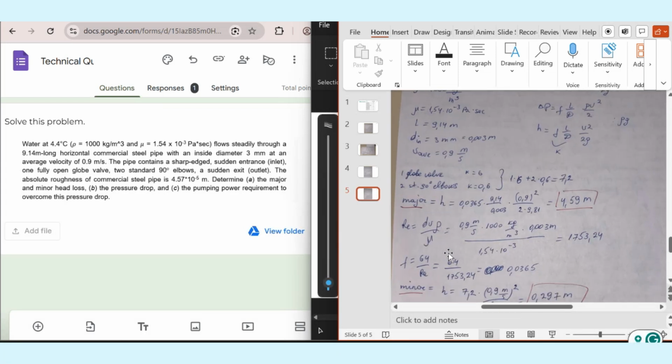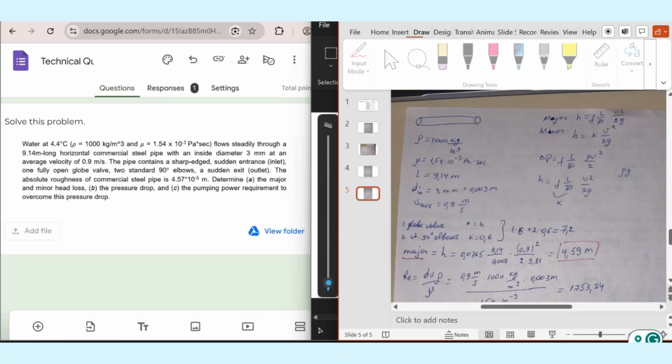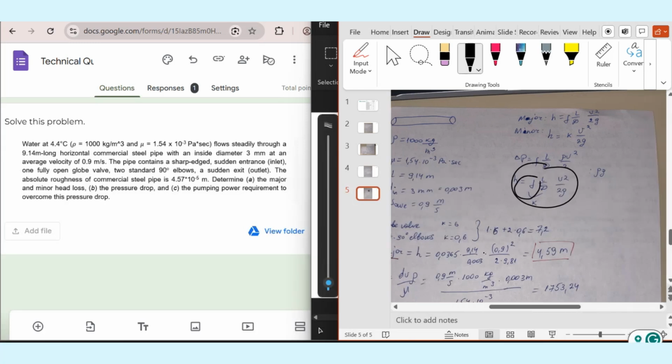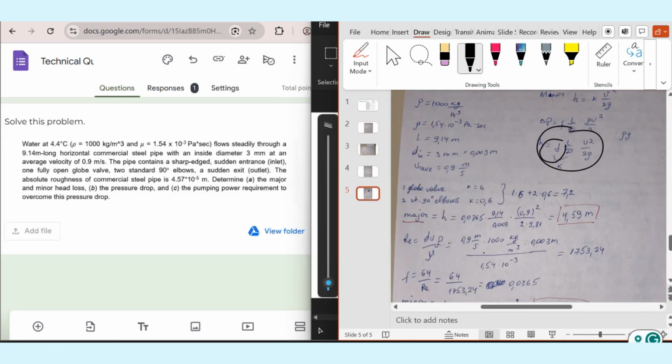Okay, let's go. We calculate major loss. I will take my pen. We calculate major loss like this: H is equal to F multiplied by L divided by D, multiplied by U squared divided by 2G. This is the major loss equation. Here we need to find F, the friction factor, because we don't know it. I showed in our pump design video how we find the friction factor.